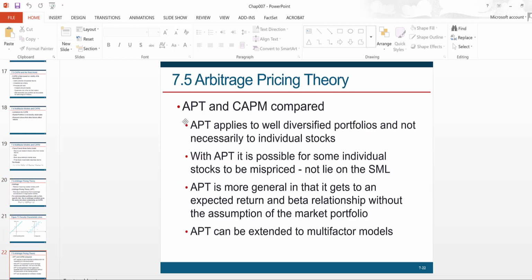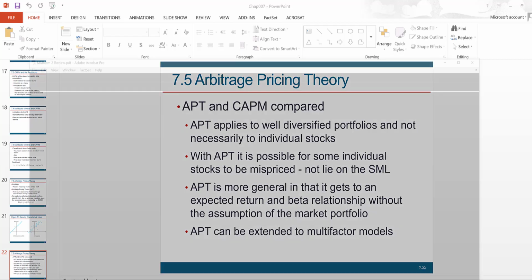So we did a comparison between APT and CAPM, and basically the key here is that APT is more general than CAPM. It does not require as many assumptions, and it can actually incorporate multi-factor models as well. Okay, so that is what we learned in chapter 7.